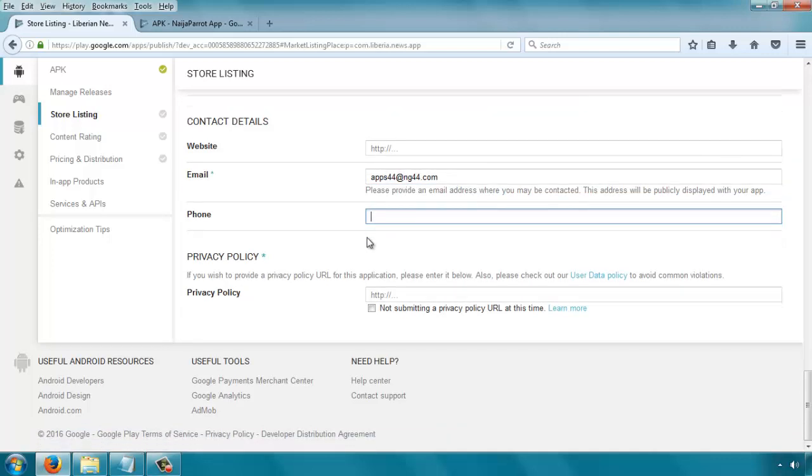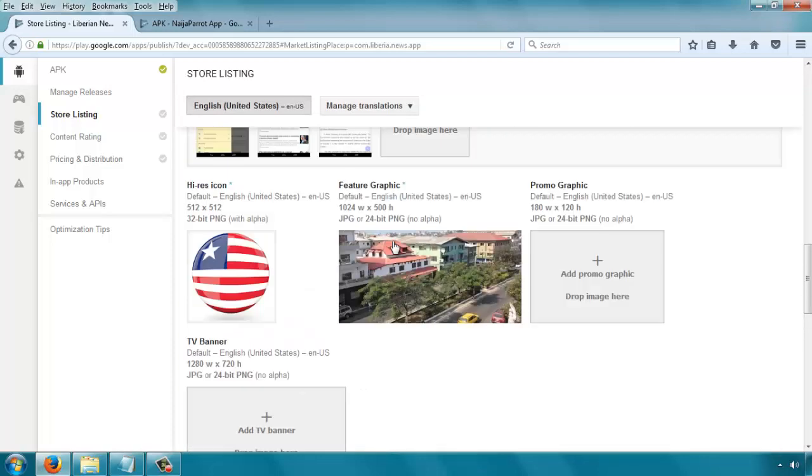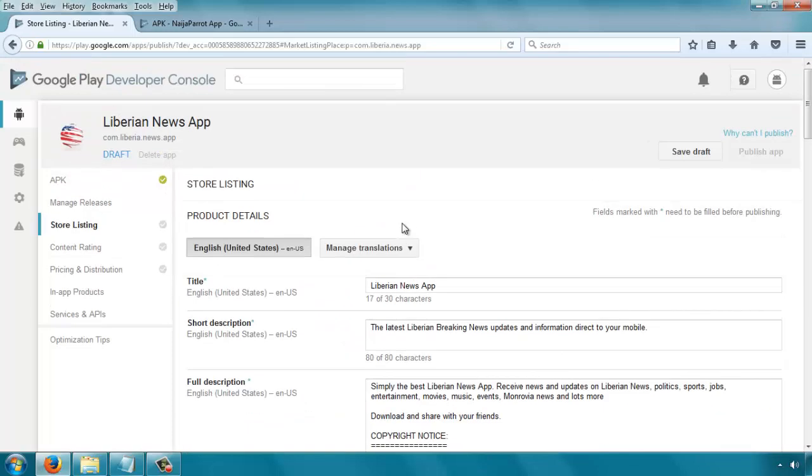Phone, you can leave that blank. Privacy policy. If you have one, you can put the link there. If you don't have one, you can just select not submitting a privacy policy URL at this time. So we filled out that part of the form, and we can come up here and say save draft so that we can move to the next step.